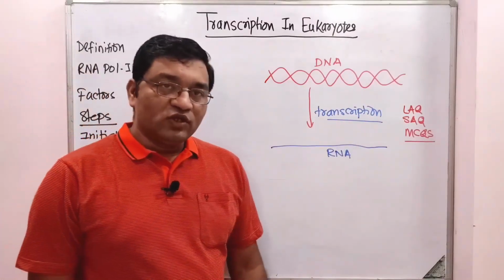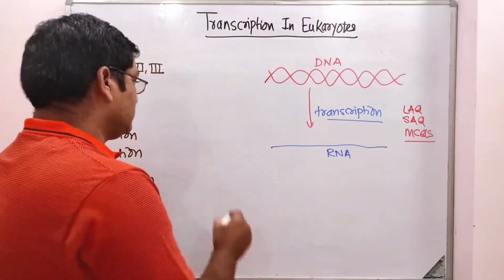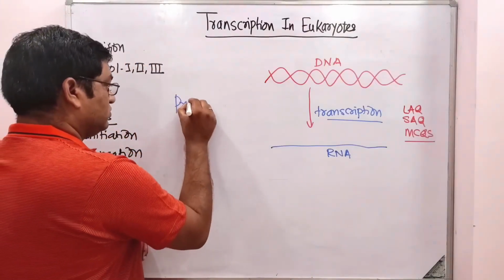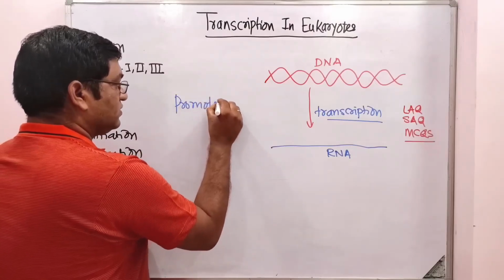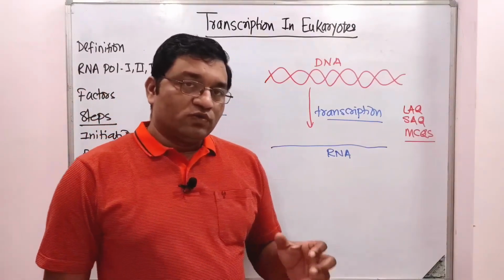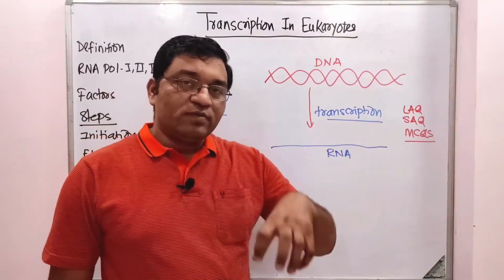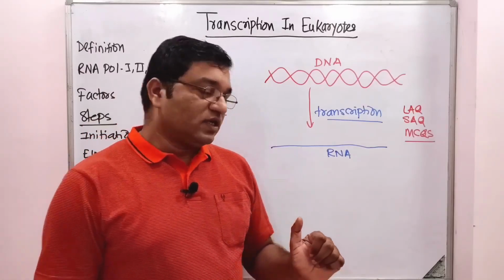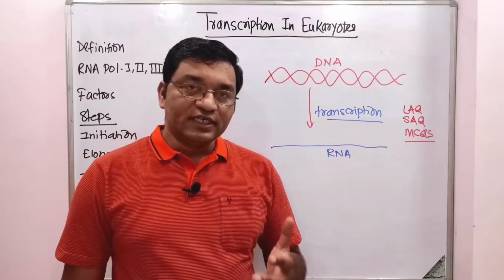All of you know the terminologies, that is promoter region. Promoter means it is a region on the DNA molecule to which RNA polymerase can bind. Okay, this is known as promoter region.